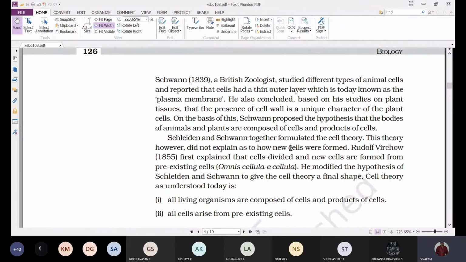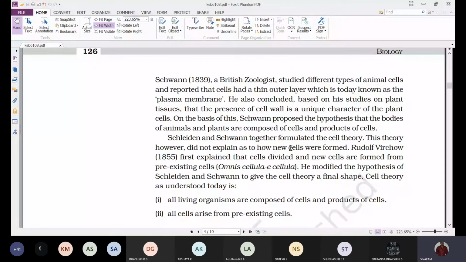That means this characteristic is observed only in plant cells but not in animal cells. Animal cells do not have a cell wall; only plant cells have a cell wall.